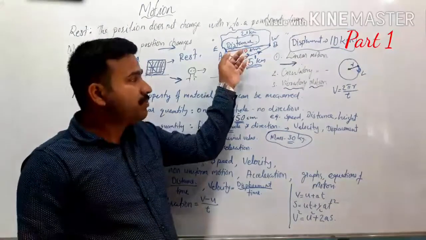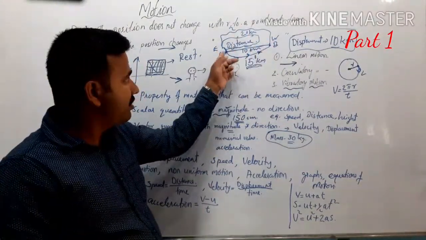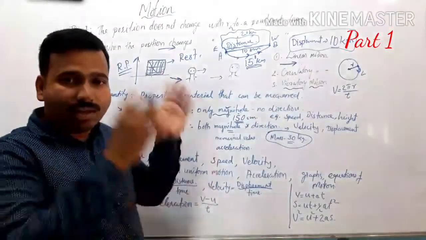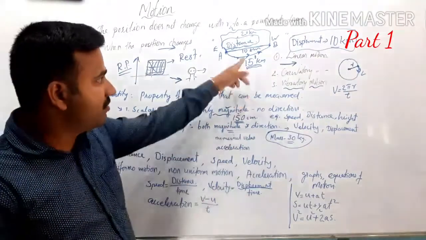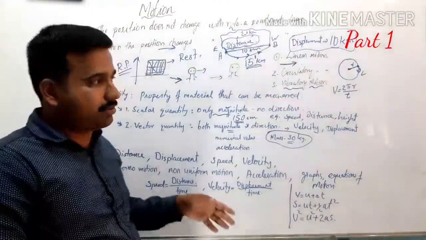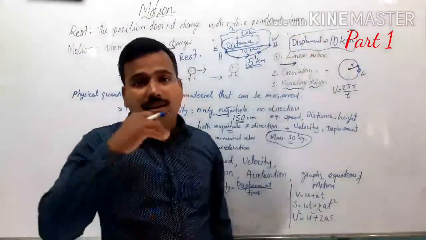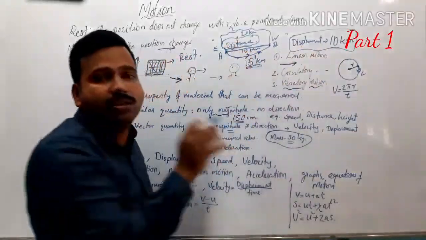Even if this person travels through path 1 or path 2, or travels in a straight line from A to B, the distance covered in these different situations will be different: 15 km, 10 km, 20 km in these three cases. But what remains the same? Displacement remains the same in all these situations.